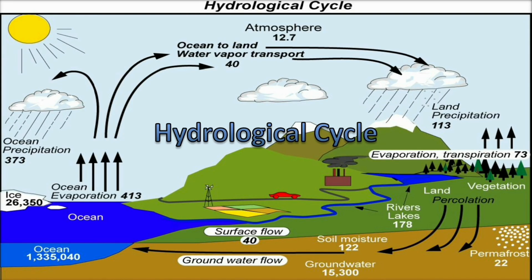Now look at this picture. What do you see here? Yes, it is a hydrological cycle, otherwise known as the water cycle. Here you can see the different steps of the water cycle like evaporation, precipitation, transpiration, and even transportation through clouds, etc. We'll study about that in detail.